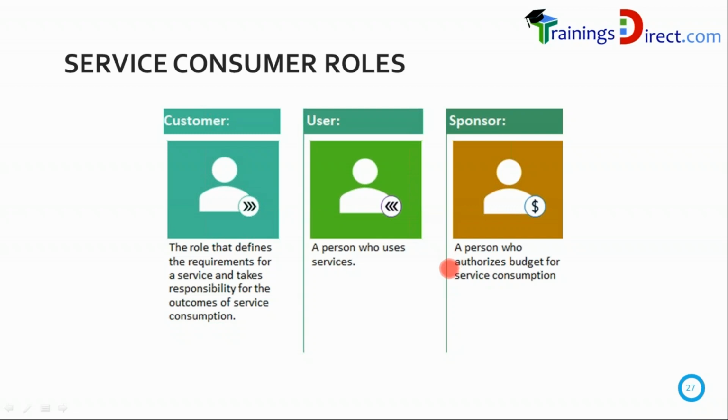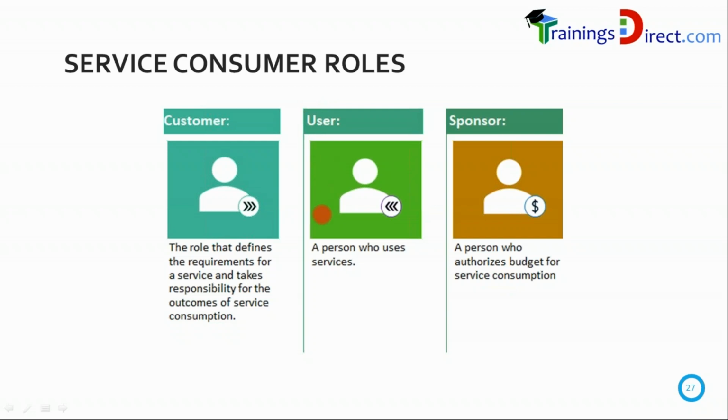Now, because I am the provider, there will be a sponsor from my side also. To set up the service, to recruit people, to buy the technology and so on. So there can be sponsors on the provider side also, but we are concerned more with the sponsor on the consumer side as far as the ITIL definition is concerned. So you have to be very clear that sponsor is from the consumer side.